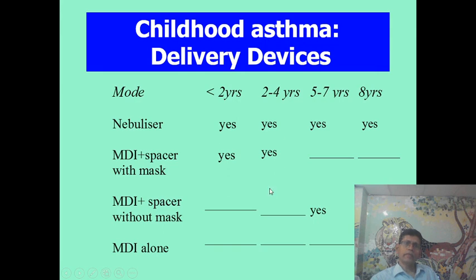And nebulization and other delivery devices according to age. Nebulizer therapy can be given in all ages. An MDI with spacer having mask is used up to 4 years of age. And MDI with spacer without mask is used up to 7 years. And MDI alone, 8 years and older.